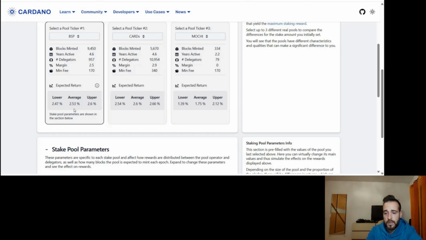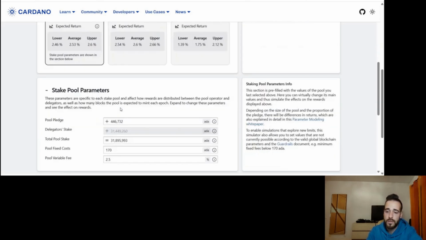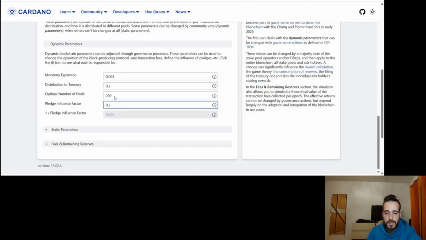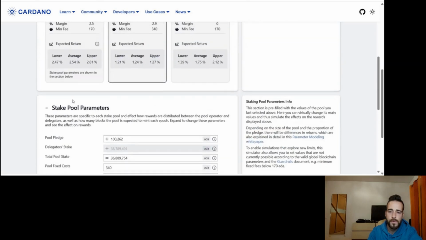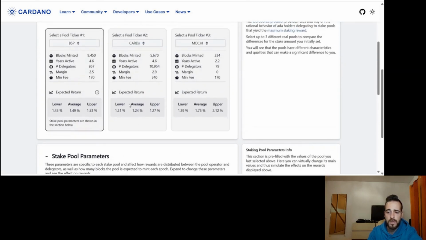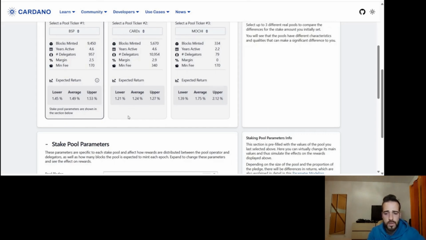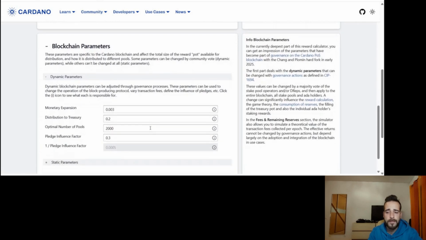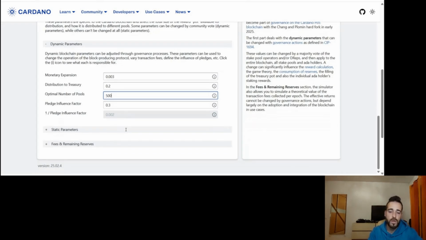It increases a little bit the return of each pool, which is normal, right? We have fewer pools, so that makes sense. If we would increase it to 2000, yeah, we could see here a huge difference in the pools and the return we should expect from each pool. So yeah, I think this is really interesting to play with. You can play with all the things we have. You can play with the real values, but also simulate with other values.